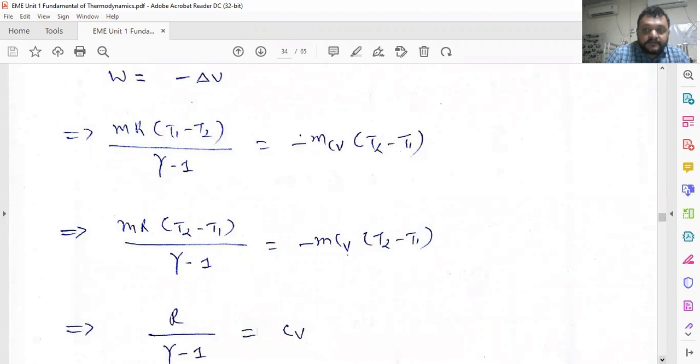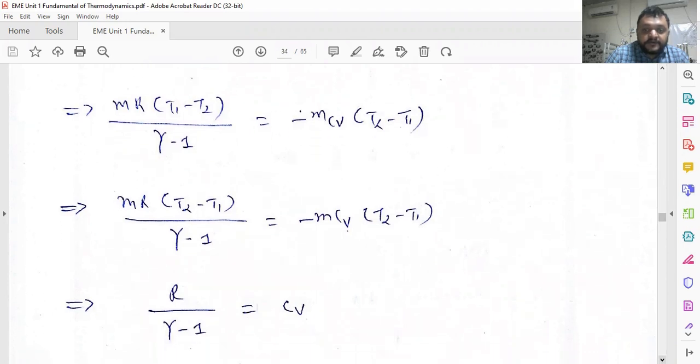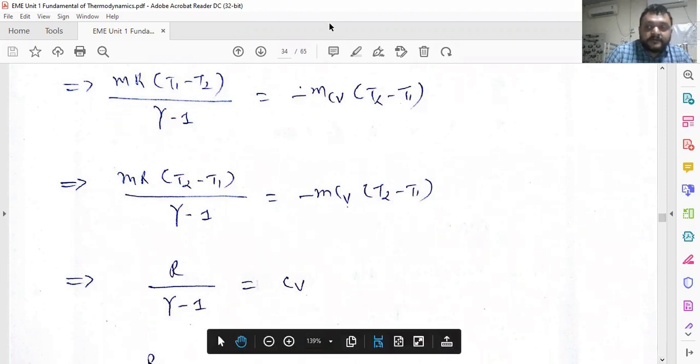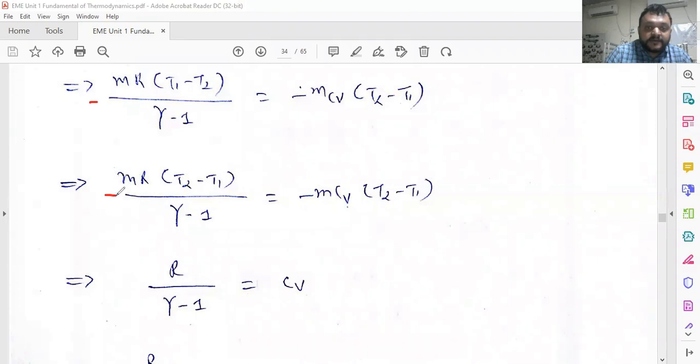Just have to see, instead of T1 minus T2, we are putting T2 minus T1, divided by gamma minus 1, is equal to minus MCV (T2 minus T1). Okay, so I have made a small mistake here. Here you have to put minus, because instead of T1 minus T2, we are putting T2 minus T1. So it becomes minus, and both side minus will go away.